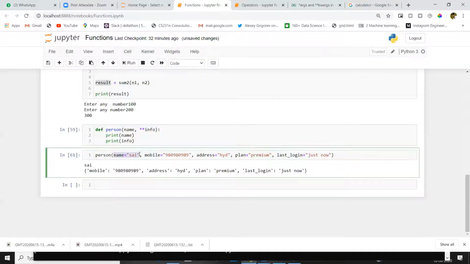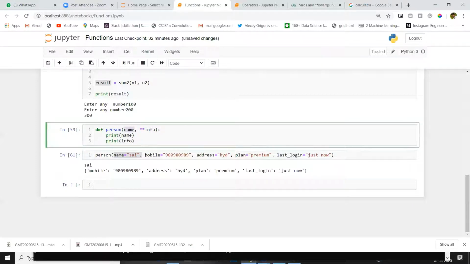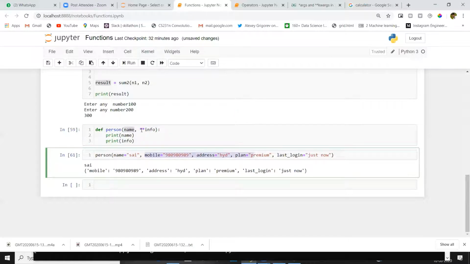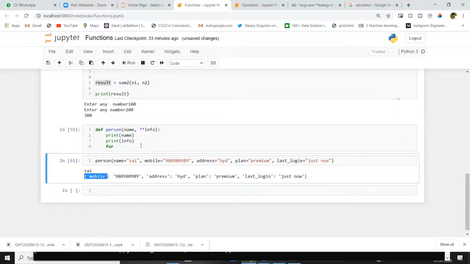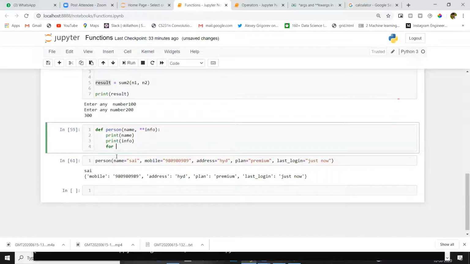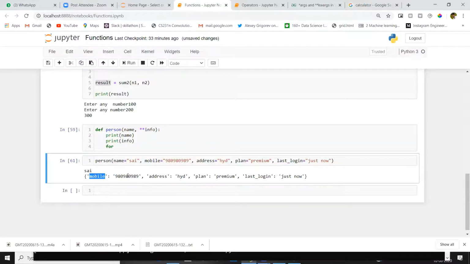Inside name, we are passing Sai, that is default, Sai is assigned to this name, but all the remaining keyword arguments are assigned to info. Directly that will go under info. You can pass any number of keyword arguments, no issues. Our function is able to handle that information. Now we will operate on this, extracting each item at a time inside our function. Here we'll call mobile a key, and the mobile number, which is the output of mobile, we'll call a value.